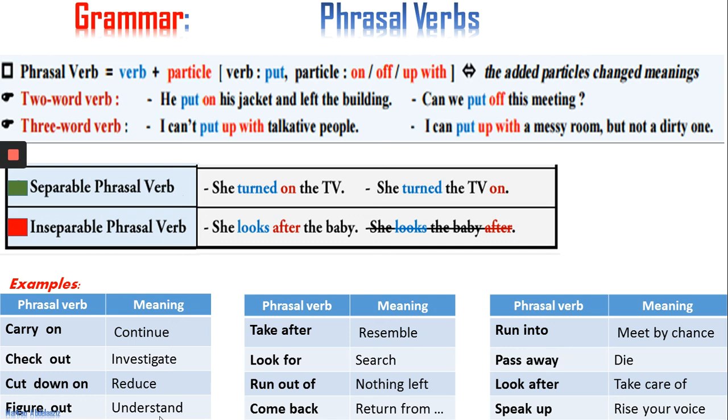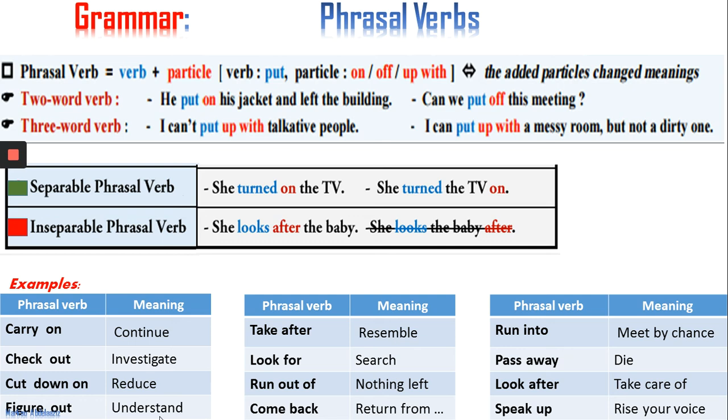Okay, so this is just a kind of summary of the lesson. A phrasal verb equals a verb plus a particle. For example, the verb put plus a particle like on, off, or up with, the added particle changes the meaning. We have two-word verbs, like he put on his jacket and left the building, or three-word verbs, like I can't put up with talkative people, people who speak a lot. I can put up with a messy room, but not a dirty one.